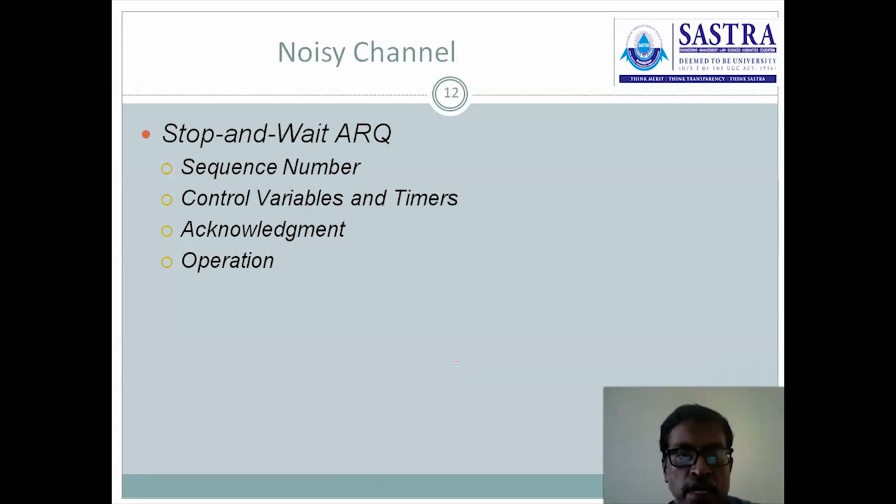If a flow mismatch occurs, there is a possibility of data loss. In order to avoid that data loss, the flow control procedures are activated.